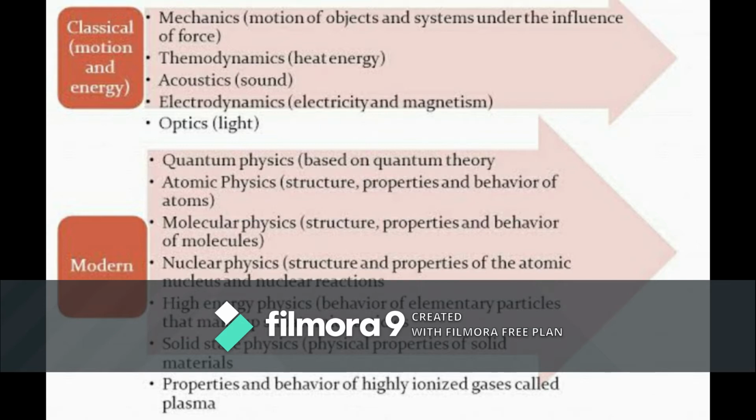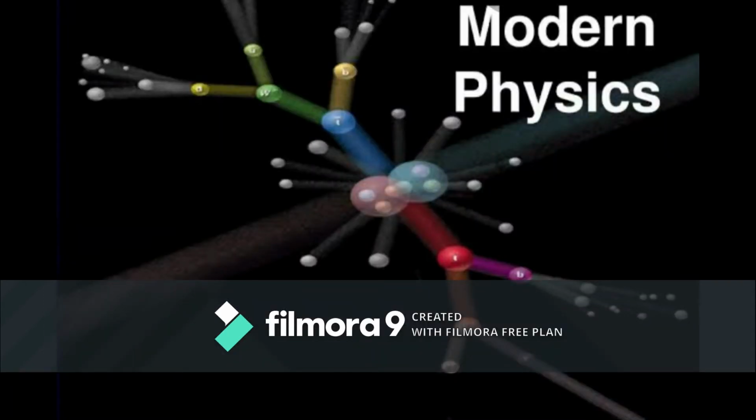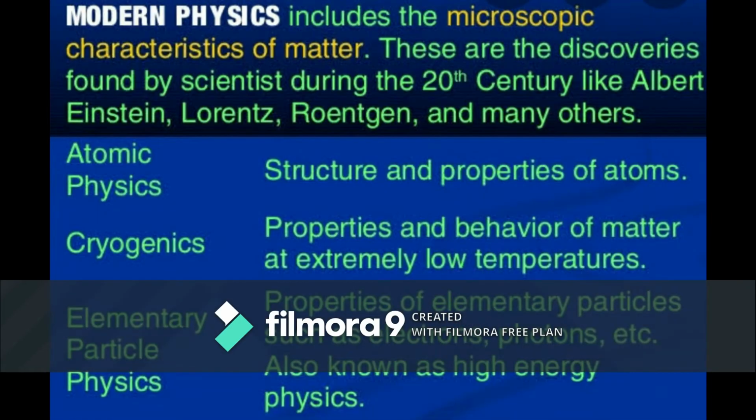What is modern physics? Modern physics includes the microscopic characteristics of matter. These are the discoveries found by scientists during the 20th century like Albert Einstein, Lorentz and many others. Now let us go in detail about atomic physics. What is atomic physics? The branch of physics which deals with the structure and properties of atom is called atomic physics.